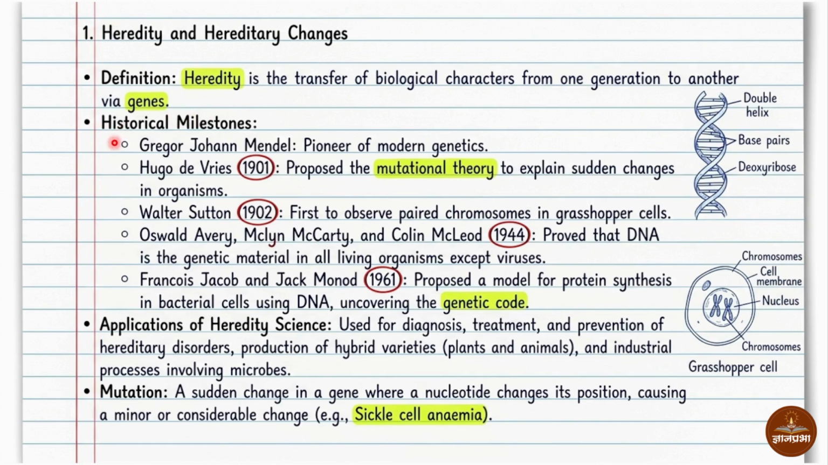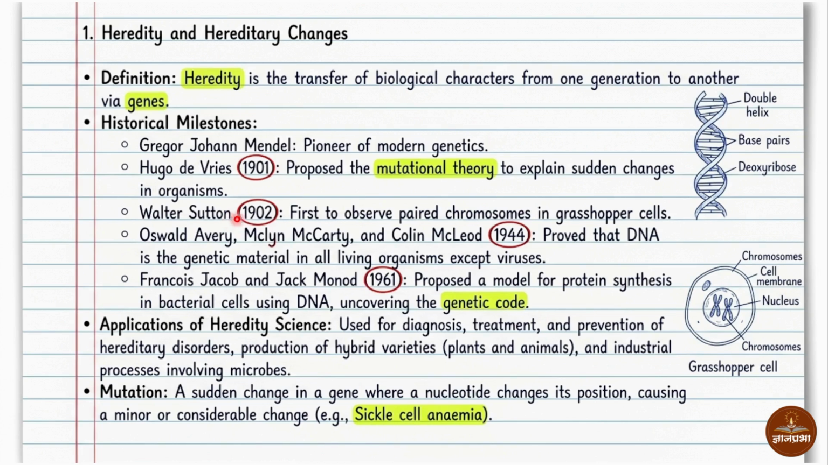Next point is historical milestone. Here we have to remember all the scientists' names and their discoveries. Gregor John Mendel, he is a pioneer of modern genetics. He is called the pioneer of modern genetics. Then Hugo de Vries proposed the mutational theory. Who proposed the mutational theory? Hugo de Vries.